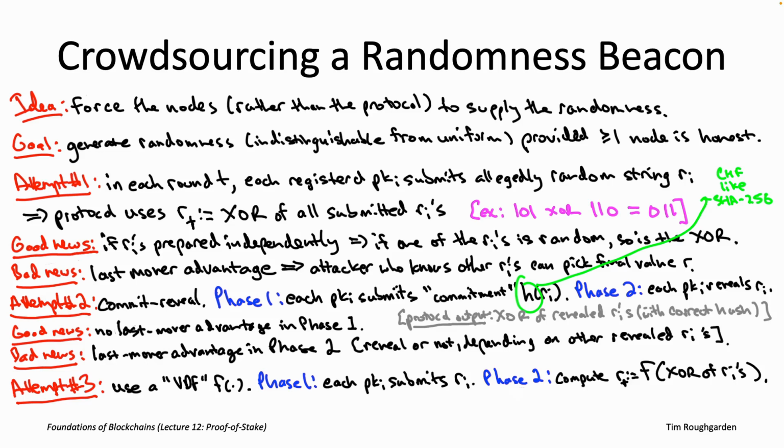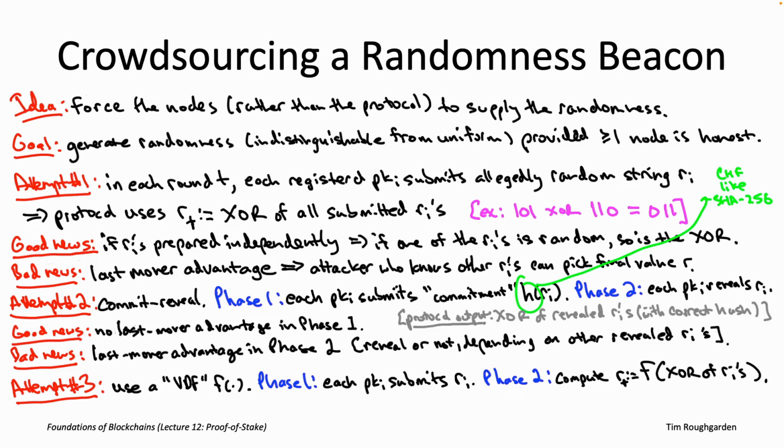Now, because of the unpredictability of little f, the attacker is not in a position to force its favorite output, like to force the all zeros string. But if the function little f is quick to evaluate, the attacker is in a position to generate a zillion different possibilities for its choice of r sub i.